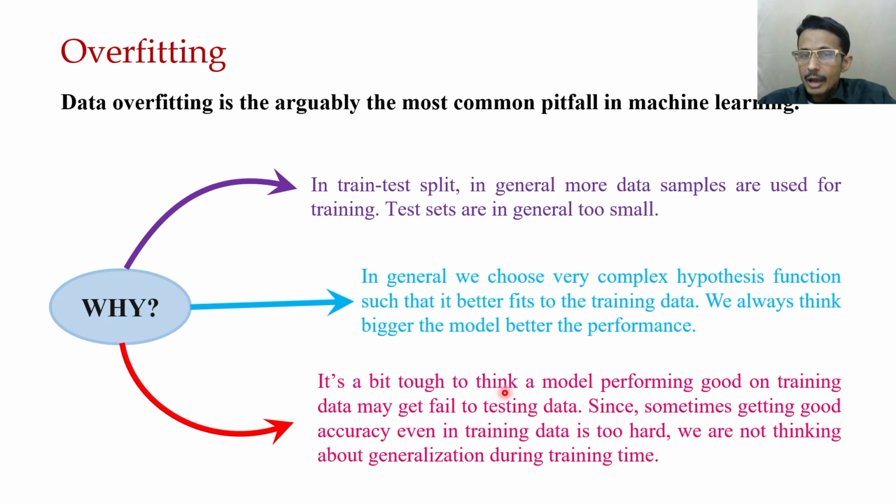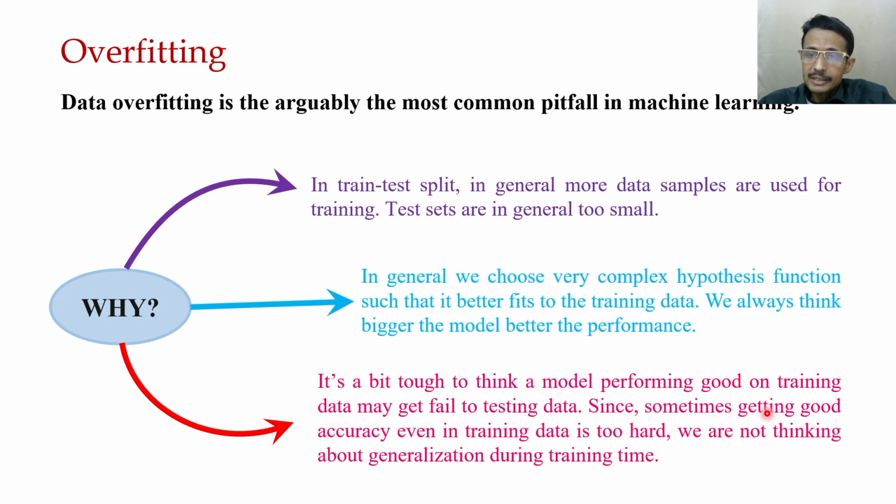So it's tough to think that a model performing well on training data may fail on the testing data. We are not thinking that a model which is performing well on training data may fail.